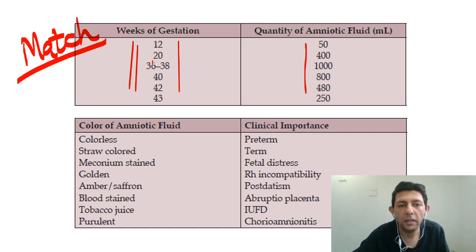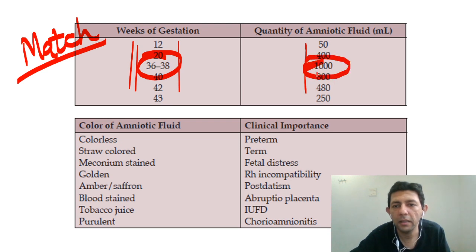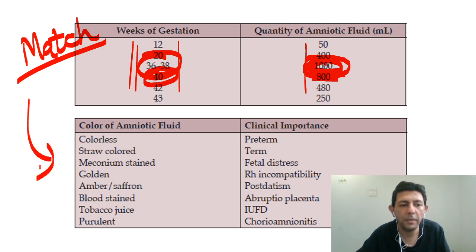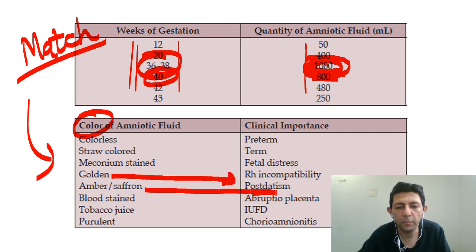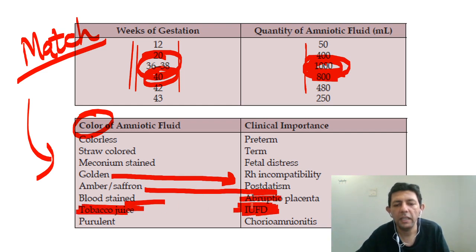So at 36 to 38 weeks, maximum liquor is 1 liter, drops to 800 ml by 40 weeks, and further drops down. Similarly, this can also be asked as match the column, where 4 conditions could be given. Color of the liquor on one side: golden color liquor is RH incompatibility, saffron is post-datism, blood-stained liquor is abruption, tobacco juice is IUFD, intrauterine fetal death, and purulent is chorioamnionitis.